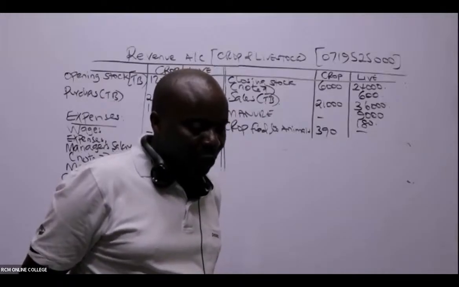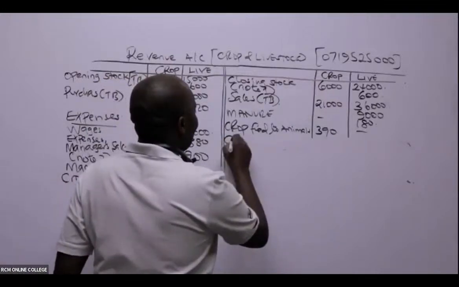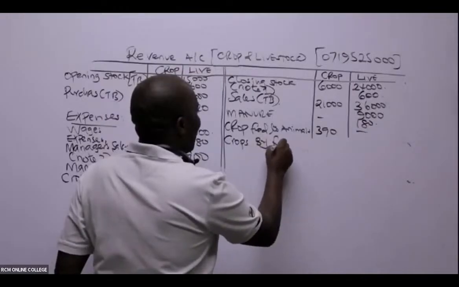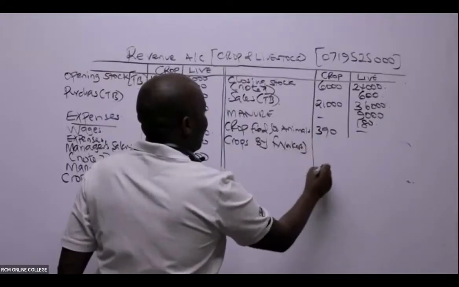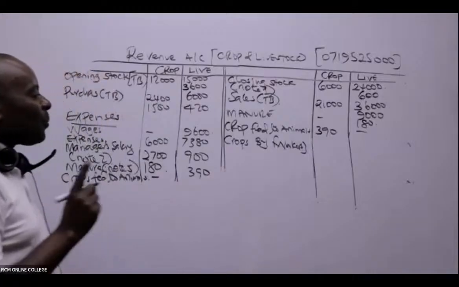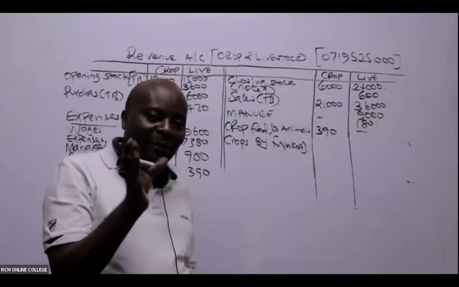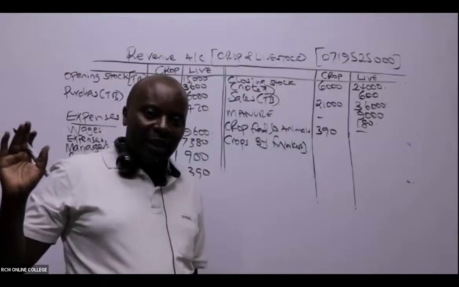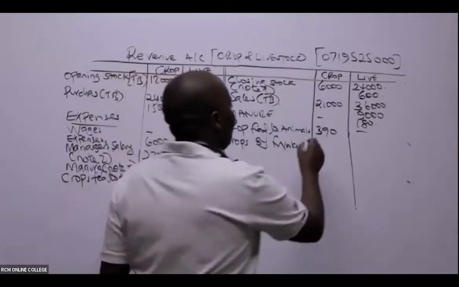Is there somebody who is able to see the crops consumed by workers? So what are we going to do here? Crops consumed by workers. Ah, great, I love this. So crops consumed by workers, of course, I can see an output. That's not disputable. I can see an output from crops. So how much is this? Ladies and gentlemen, this is 600.